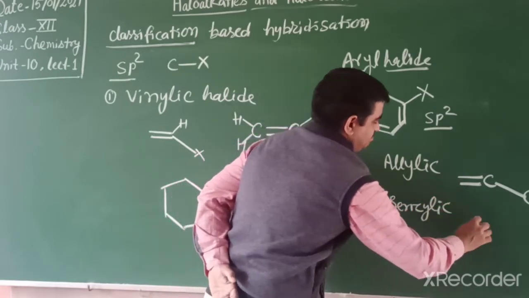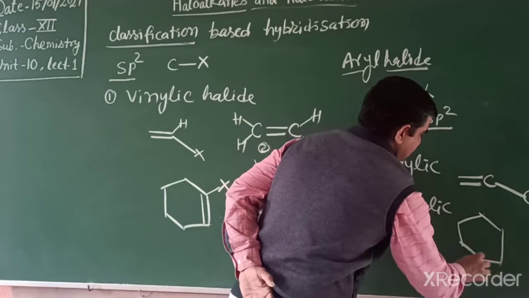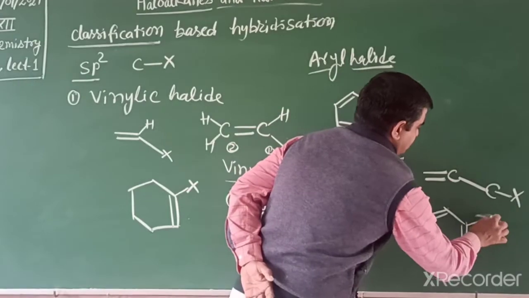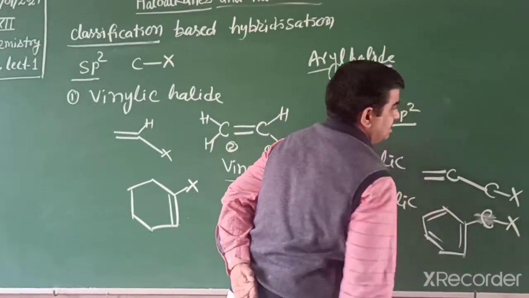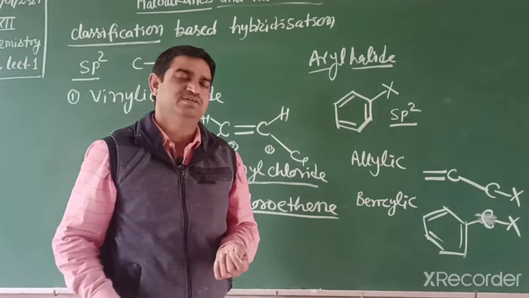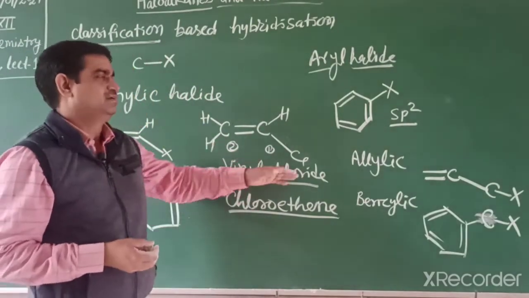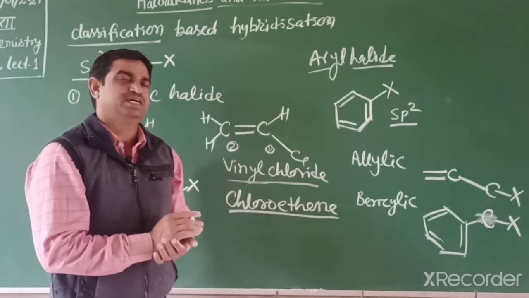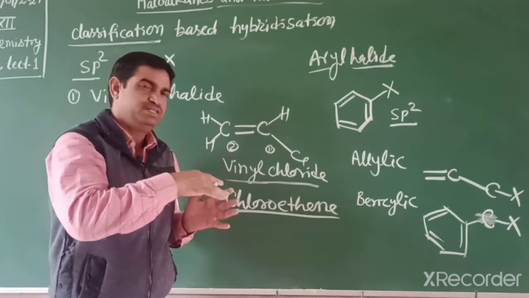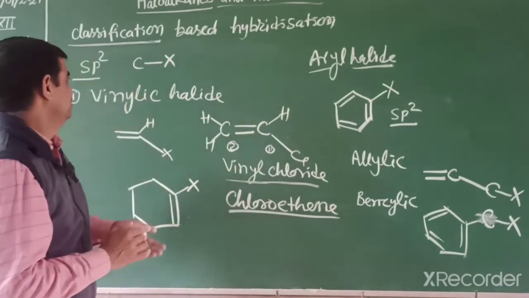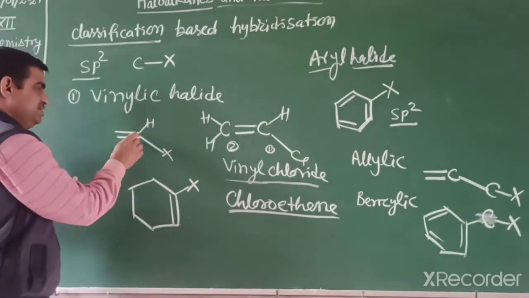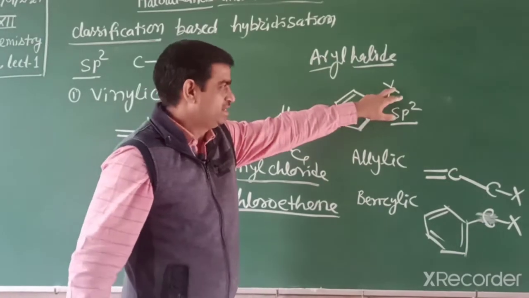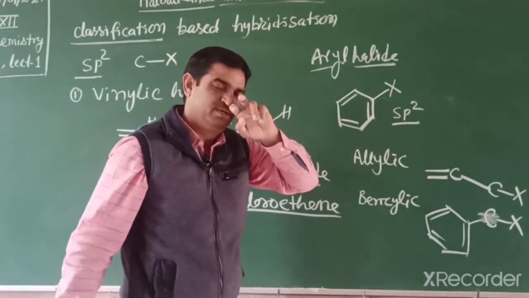Benzylic means the carbon next to the benzene ring is attached to a halogen. So allylic means the halogen atom is attached to a carbon, and the next carbon has a double bond. Benzylic means the halogen is on the carbon next to the benzene ring. Vinyl means the halogen is directly attached to a double bond carbon. And aryl means directly attached to the benzene ring. Those are 4 different halides.